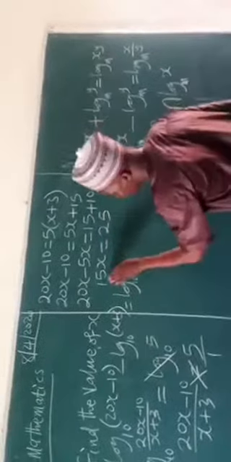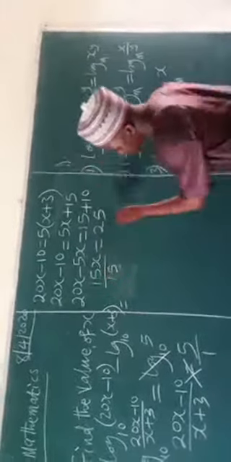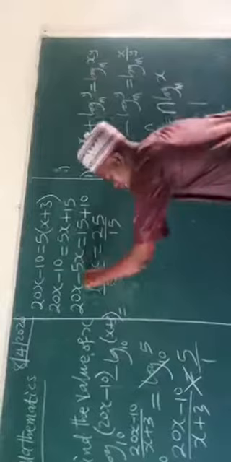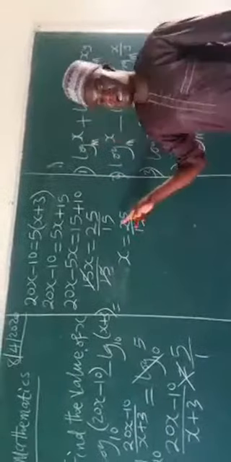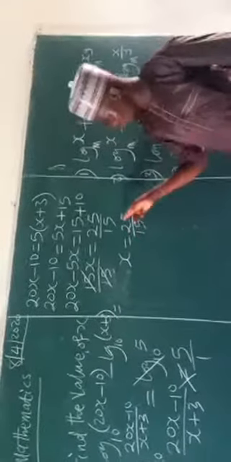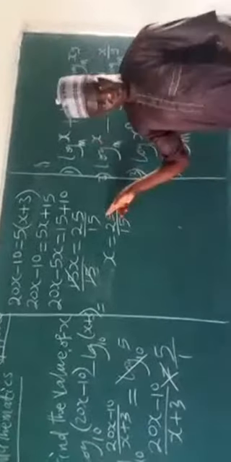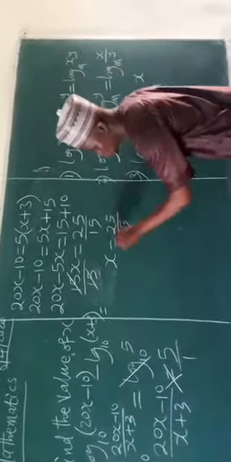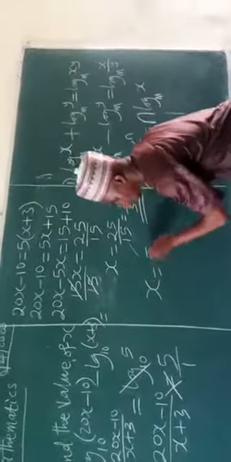Now you divide through by 15, this by 15, so this cancels this. I'll have x equals 25 all over 15. You there at home, when you have something like this, I believe you may have a number that will go into both 25 and 15. You say 5: 5 into 25 is 5 times, and 5 into 15 is 3 times. So you end up getting x as 5 all over 3.